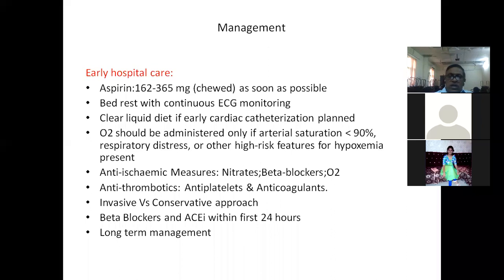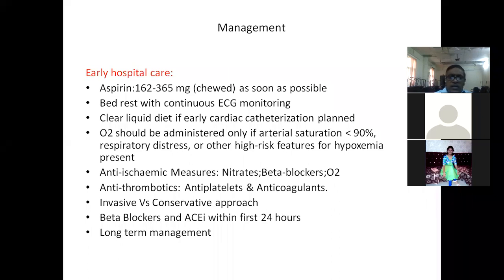So bed rest with continuous ECG monitoring, clear liquid diet if early catheterization is planned. Suppose the oxygen saturation of the person is less than 90, then only you should administer oxygen, otherwise oxygen administration is not necessary. Then if the patient is persistently complaining of chest pain, it has to be controlled.